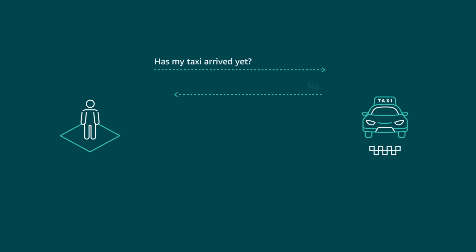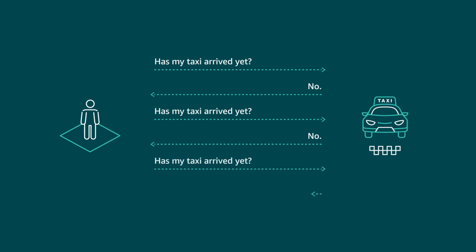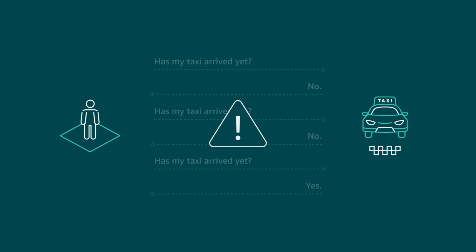If I have ordered a taxi and am waiting for it to arrive, in traditional architecture, I would need to query my taxi booking microservice every few seconds to ask, has my taxi arrived yet? This design pattern is not most suitable when dealing with events like this. It generates a significant amount of additional requests and also means that we will only find out that the taxi has arrived after we ask again, not when it actually arrives.